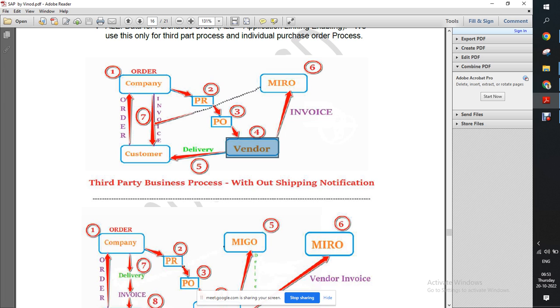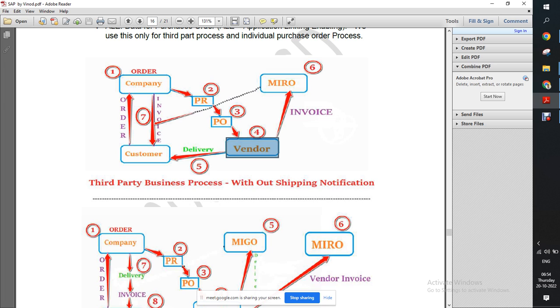Got the point? So suppose for us also, we are selling batteries, correct? Our company is not manufacturing the battery unit. Once we get the order, at the same time we will place a PO to the battery vendor. The battery vendor will deliver the goods to the customer.